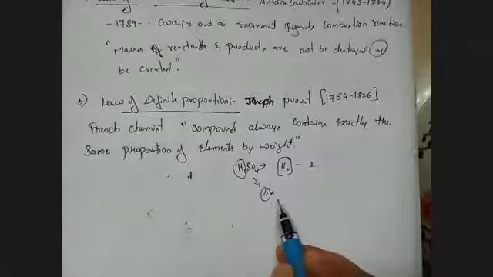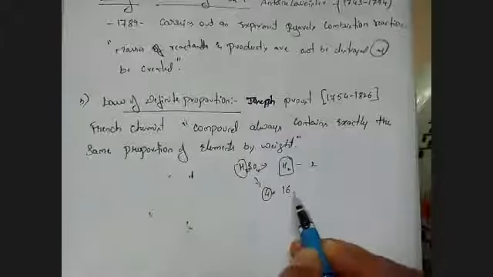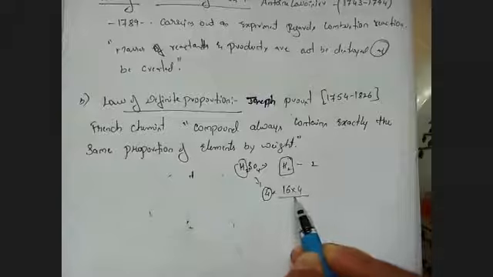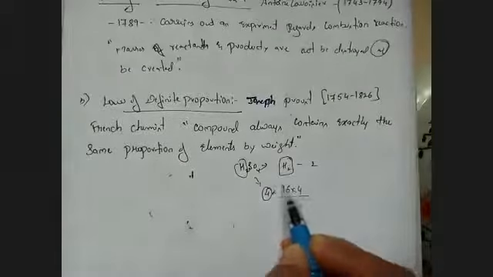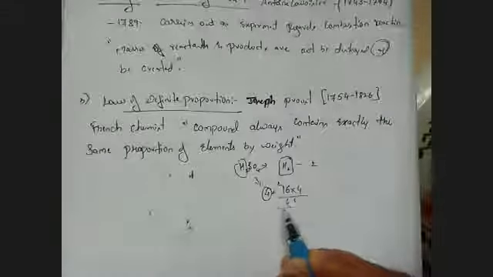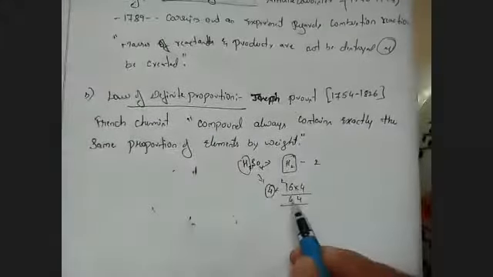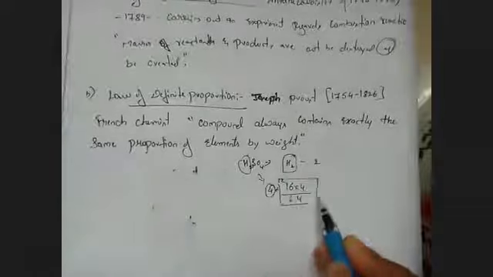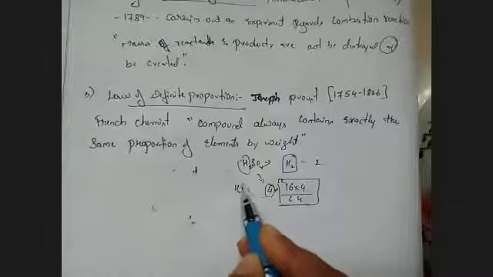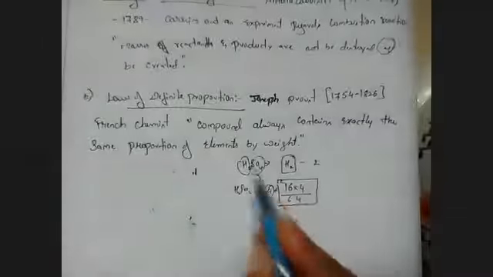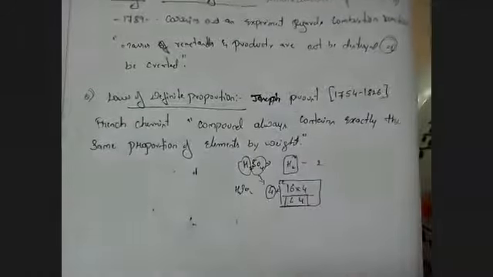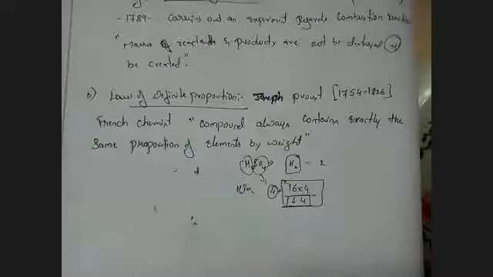One oxygen atom carries the mass 16, and 16 fours are 64. So in sulfuric acid, this oxygen mass is always 64. It will remain constant for all the proportions of the sulfuric acid.